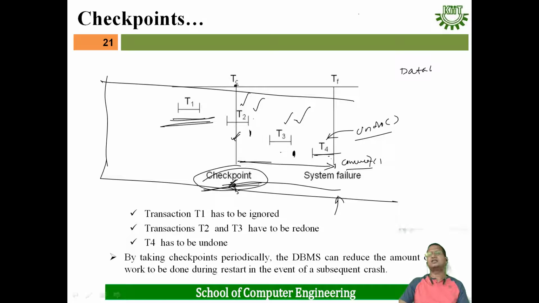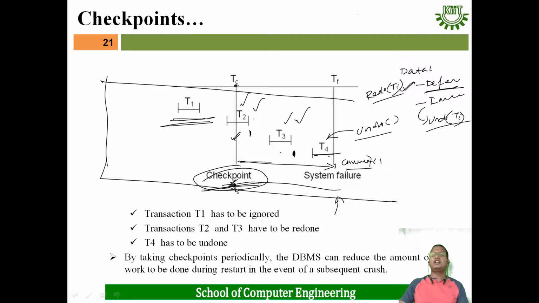And another important thing is database modification. What are the various kinds of database modification? One is deferred database modification, another is immediate database modification. Deferred database modification means redoing a transaction, redo of Ti, and immediate database modification means undoing a transaction, undo of Ti.